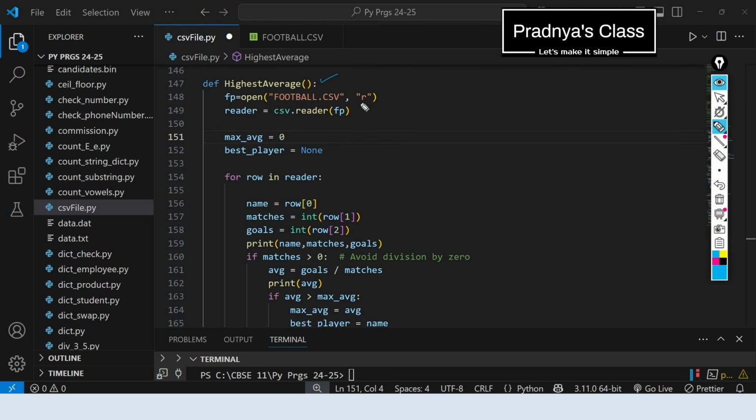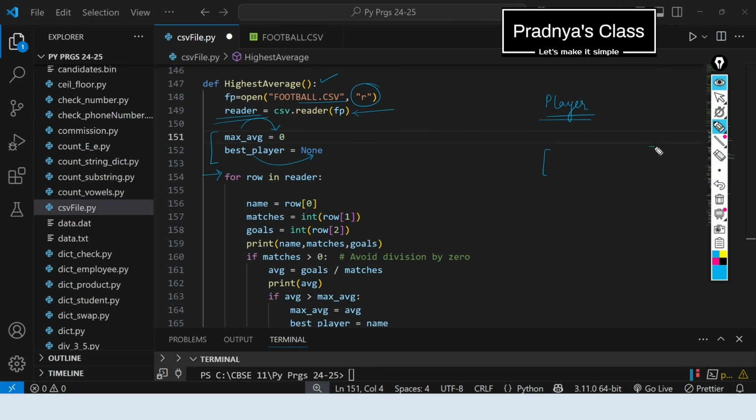Let's read it. Ensure that the function does not calculate average where matches might be 0. Alright, here is the user defined function and we are opening the file in the read mode. Using this statement, we are creating the reader object. We need to print the name of the player which is having highest average. For that, we have initialized these 2 variables. Initially, the maximum average will be 0 and the player name is None. Now we are iterating over each record.